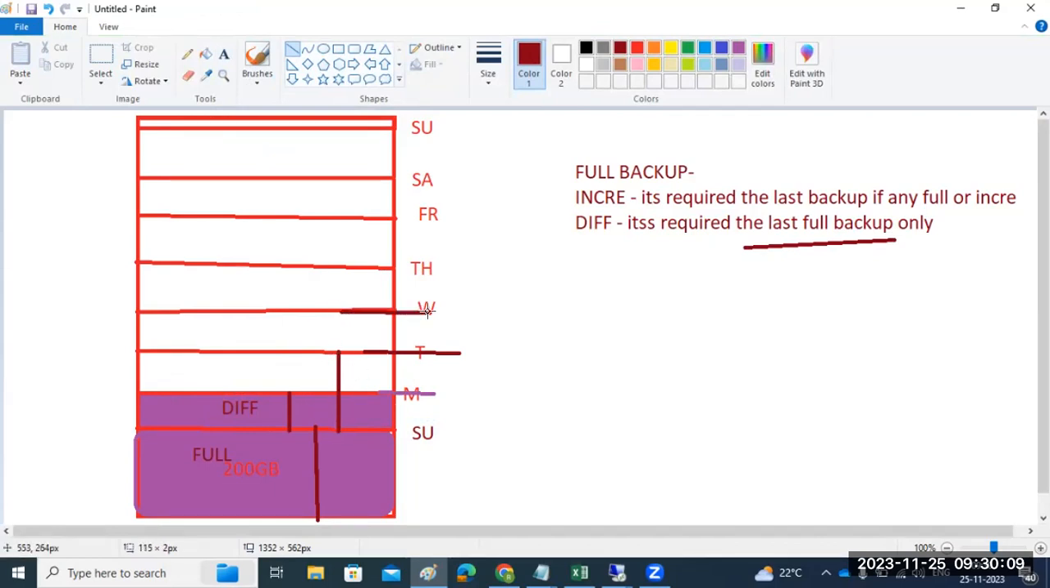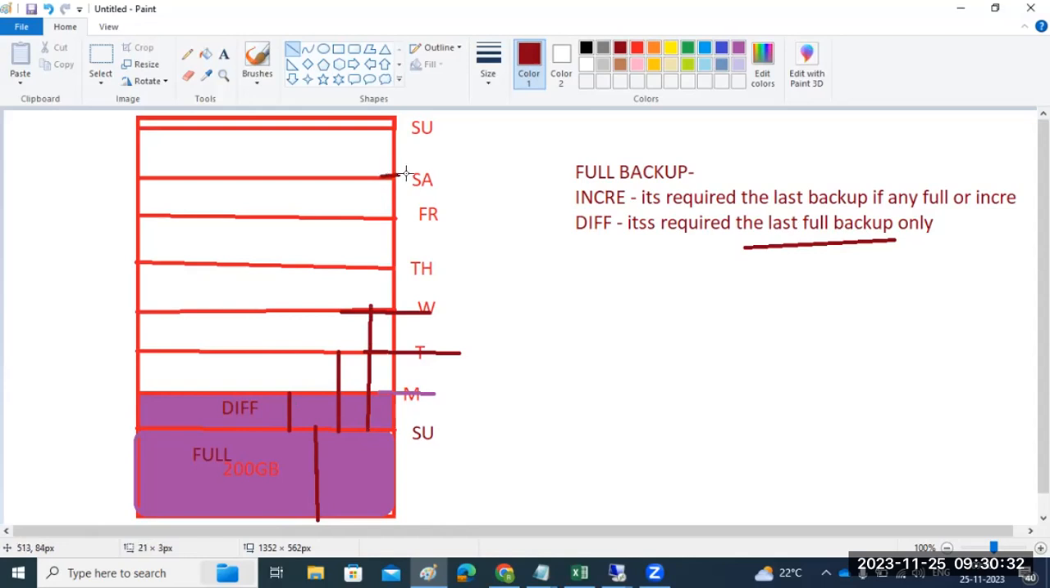When you are taking the Wednesday backup, when was the last full backup completed? Sunday to Monday, Monday to Tuesday, and Tuesday to Wednesday. Only this data will be taken here. So it won't look at the last incremental backup, the last backup, it won't look. It will always look at when the last full backup was completed. From that date to till date, it will take it.